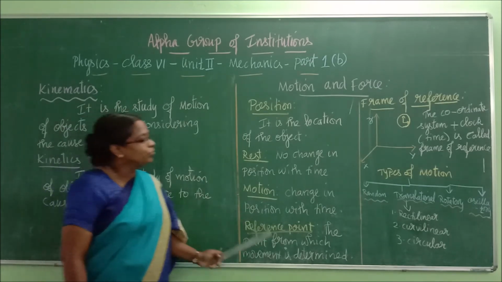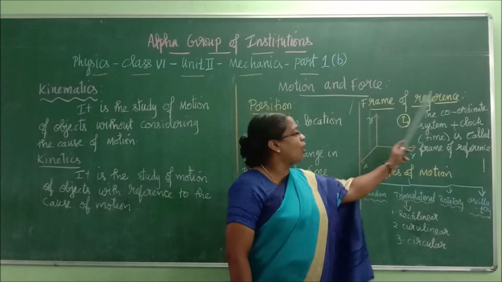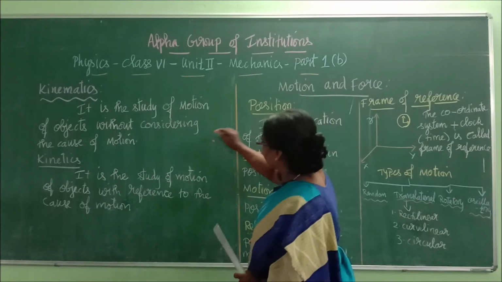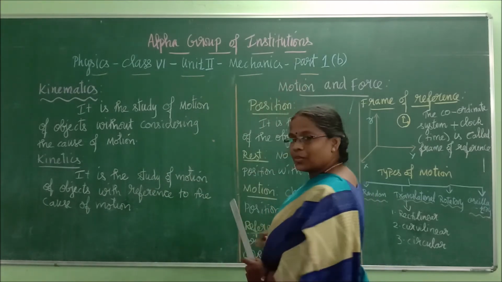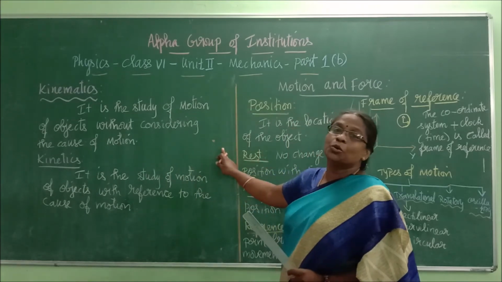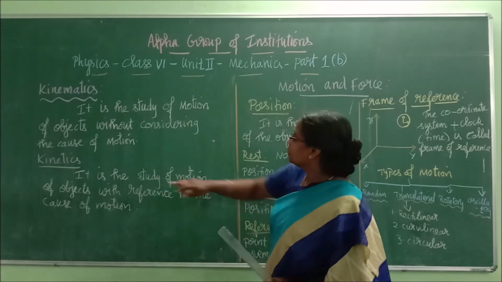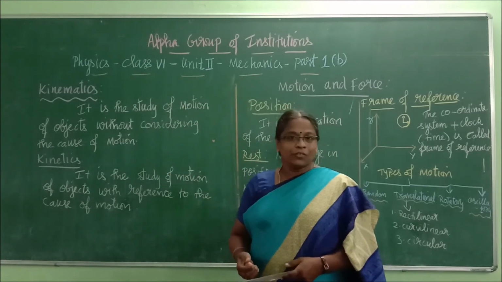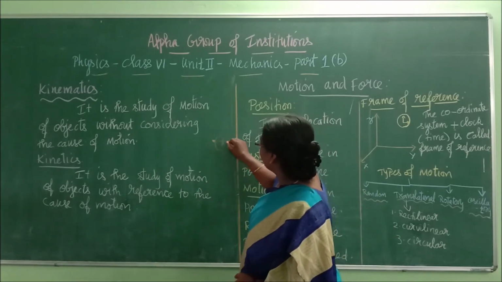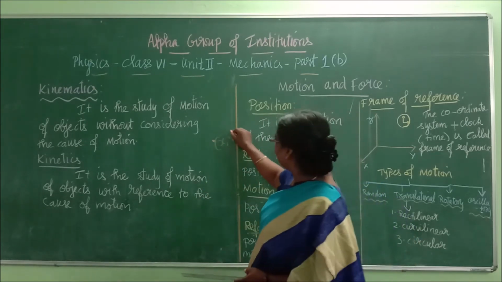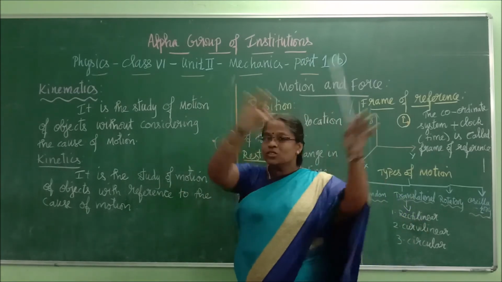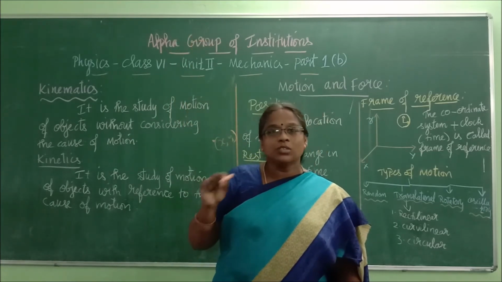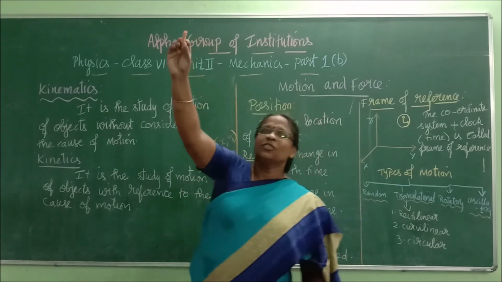Clear, children? Now, the next very important definition: frame of reference. Here I will tell you this. Now when I have a point here on this board, this point is in a two-dimensional plane. It will have one length and one breadth. So the point is here. Usually you would have drawn a graph, so you will denote it with x, y in a two-dimensional plane. But for example, take this room itself as one plane and a chalk piece is hanging here. Don't ask me how a chalk piece will hang. It's an example. Now there is a chalk piece here.